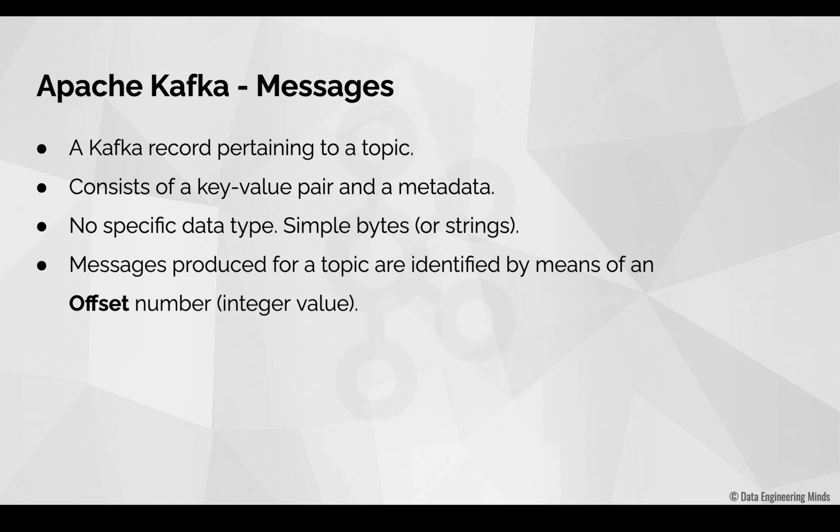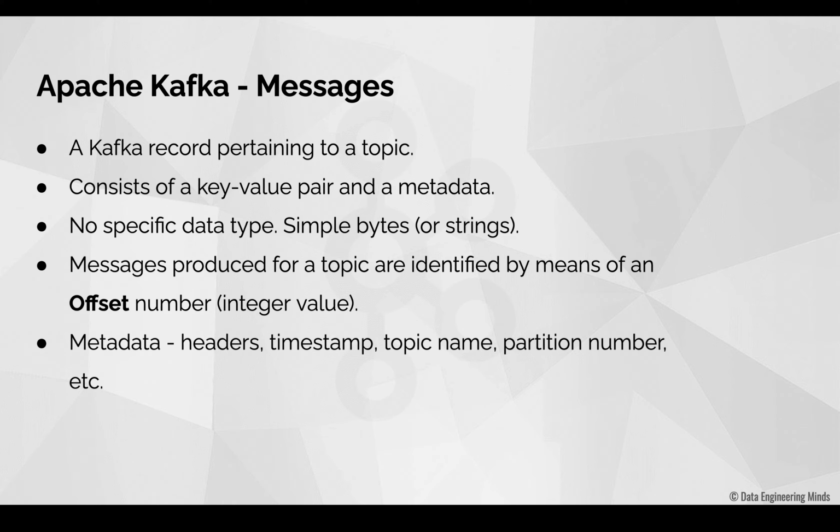We identify each message stored in a topic by means of a concept called offset number, which is nothing but a simple integer value. For example, if there are 10 messages in a Kafka topic, then the first message might have an offset value 0, the second message might have an offset value 1, and so on.